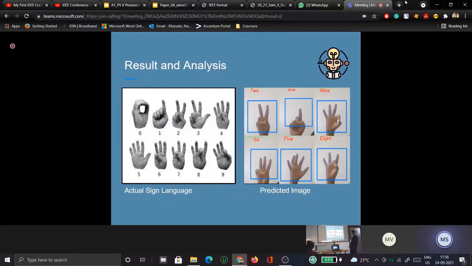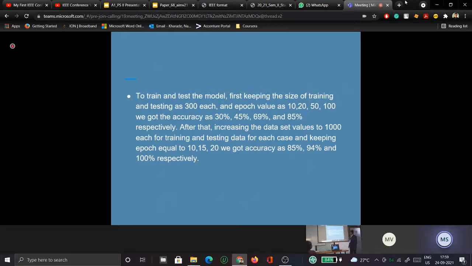Next, the resultant analysis which we have conducted: the left hand side will show the actual sign language, while the right hand side will show the predicted one. So you can see that we have got almost all the correct answers. Next. We have used different methods and tried to achieve different types of accuracy, and we found that by increasing the data set values and extending the training data set, we got approximately 100% accuracy.